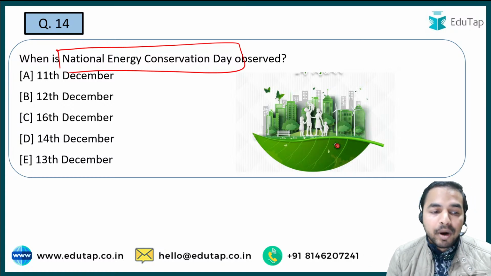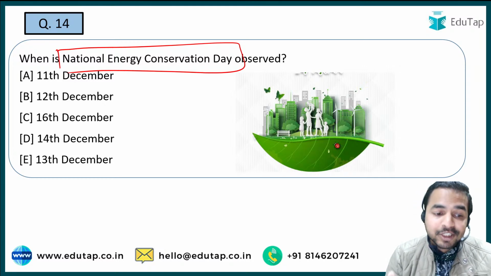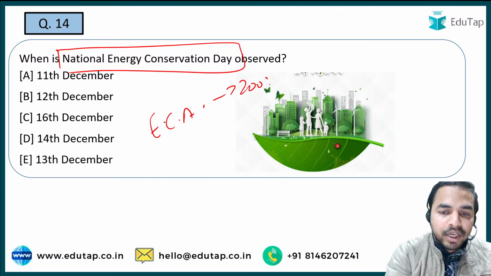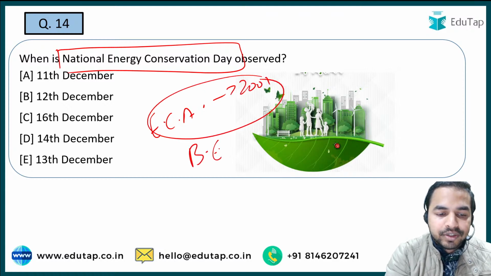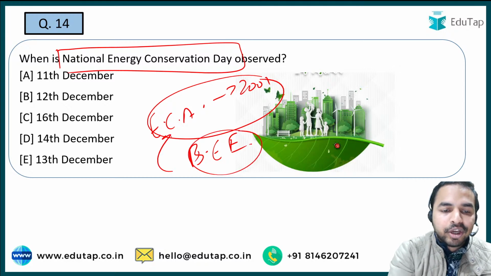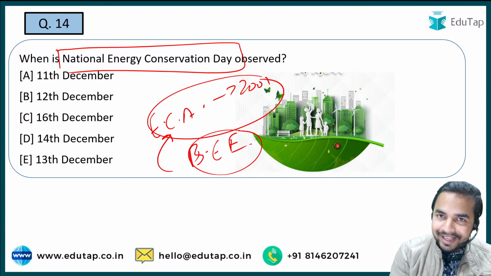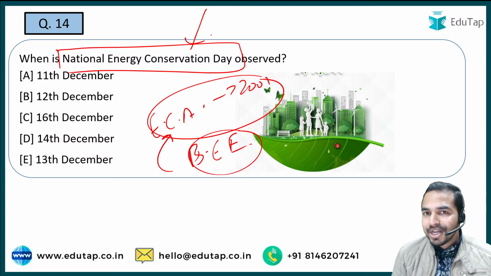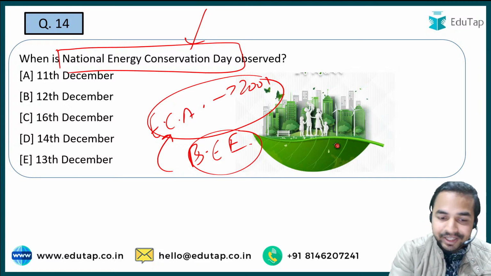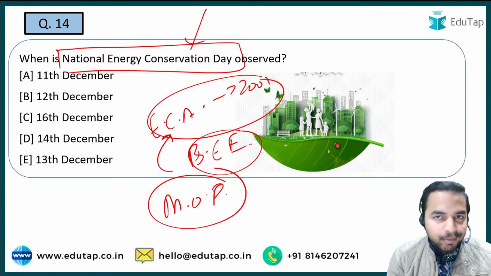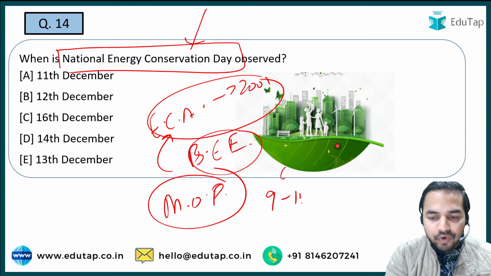For example, the organization in India which implemented the Energy Conservation Act 2001 was the Bureau of Energy Efficiency. ठीक है जी, ये एक ऑर्गेनाइजेशन है जिसने एनर्जी कंजर्वेशन एक्ट को साइन किया था 2001 के अंदर. And when we talk about Energy Conservation Week, here I am just talking about the Energy Conservation Day in the question, but a very important point is that the Ministry of Power is presently celebrating the Energy Conservation Week. And what is the timeline of that? It is 9th to 14th December.